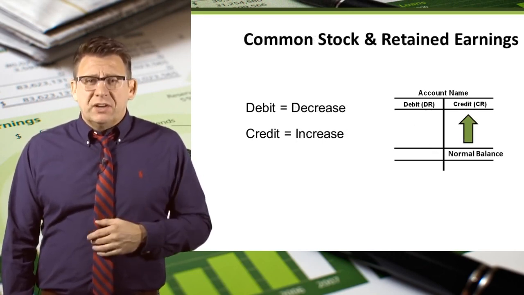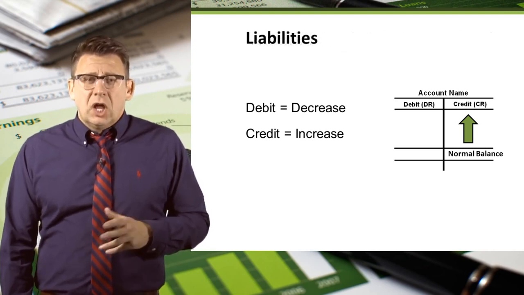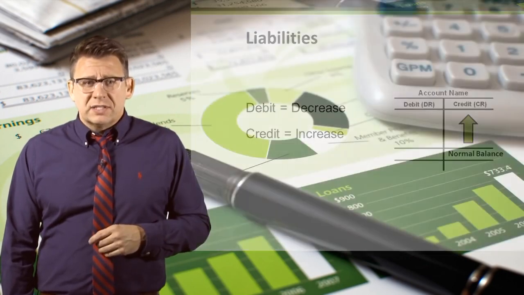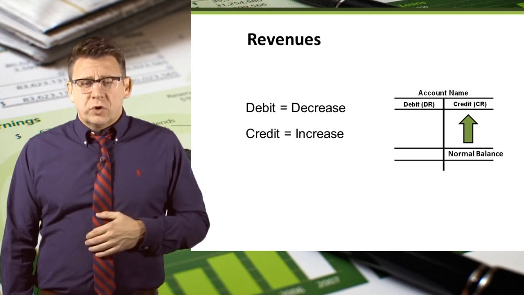Common stock and retained earnings increase with credits and have normal credit balances. Liabilities increase with credits and have normal credit balances. Revenues increase with credits and have normal credit balances.